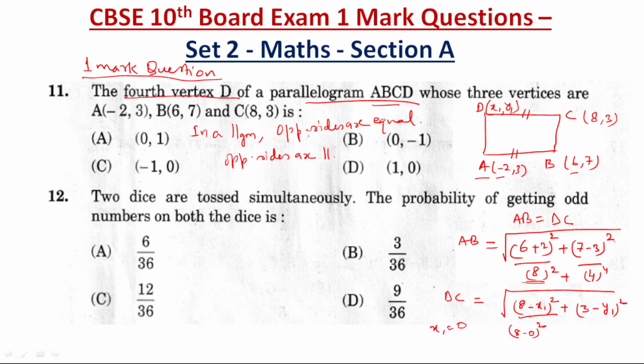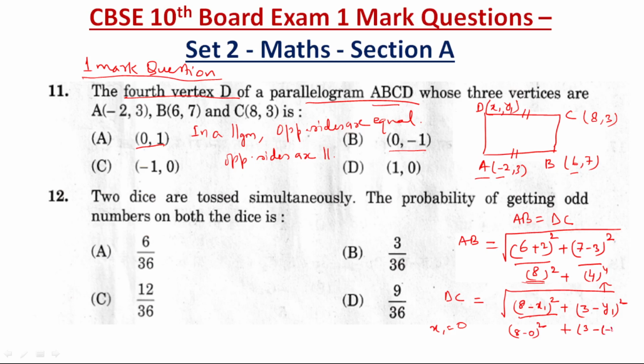Now you see where we are having x1 equal to 0. In options A and B we are having x1 equal to 0. Now y1, whether it will be equal to 1 or minus 1. In the previous AB we got 4 square. Now to make it 3 minus y1, if you put 1, it will become 3 minus 1, that is 2, so it will not serve our purpose.